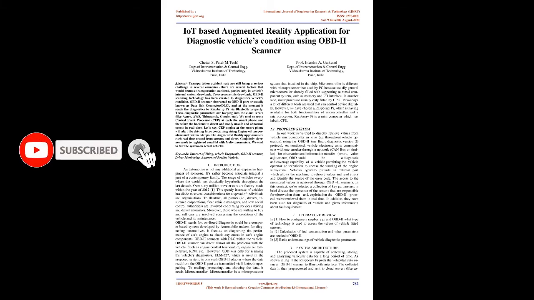1. Introduction: An automobile is no longer an expensive possession of someone. It has become an integral part of a modern family. The usage of vehicles all over the world has drastically increased over the last decade. Over 60 million passenger cars were manufactured in the year 2012. This rapid increase of vehicles has led to several concerns for a variety of people and organizations.